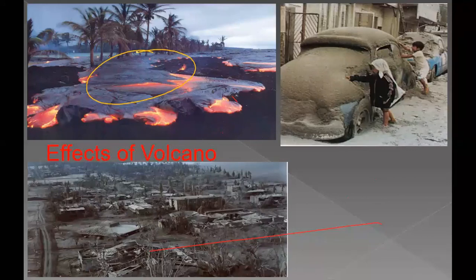You can see the ash which has fallen on the vehicles. It has covered the vehicles, so it can destroy human property as well. I told you, a huge amount of gases and ash will fall on the ground and can cover the whole area, cities as well. So a large amount of material will come out, and that can destroy human property.